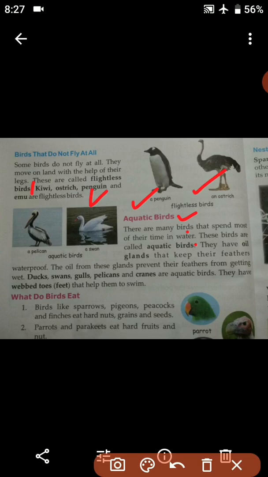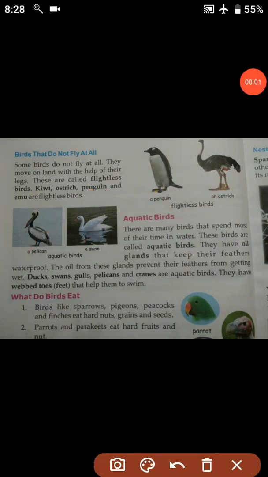They have oil glands that keep their feathers waterproof. So students, this kind of birds like the pelican and the swan, they have oil glands. Okay. And because of that oil gland, their feathers are waterproof. Okay. The oil from this gland prevents their feathers from getting wet. So students, as this kind of birds have oil in their body, that prevents their feathers from getting wet.